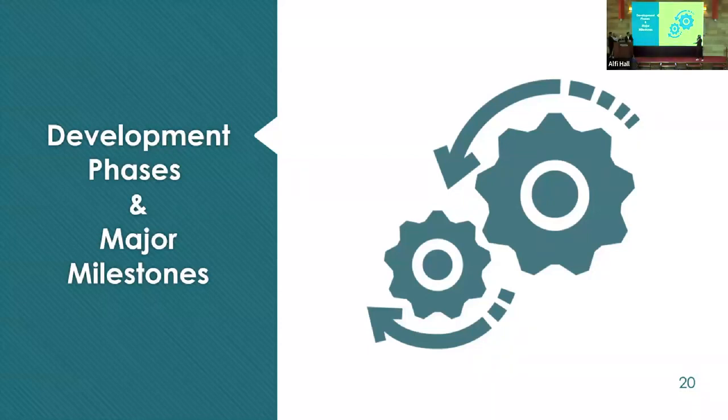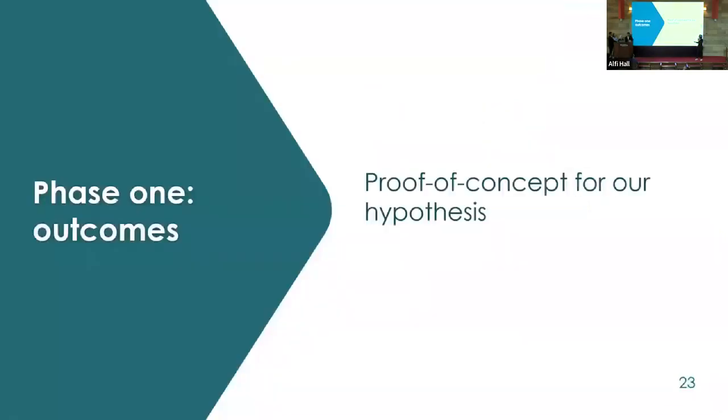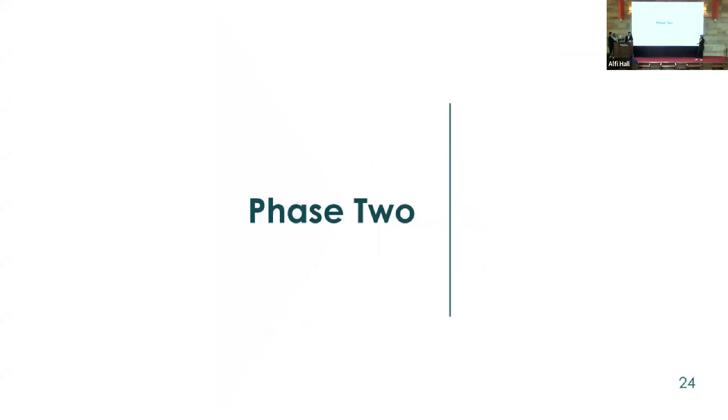Now for the development phases and major milestones in our project. For phase 1, we aim to have the basic skeleton of our framework and architecture implemented. So we implemented the most simplistic knowledge distillation techniques in each aspect, which is Hinton, FitNets, and RKD. And for online learning, we use naive aggregation. We exited this phase having proved our concept. So our framework did perform better than the basic offline knowledge distillation techniques on their own. So we had the proof of concept for our hypothesis.